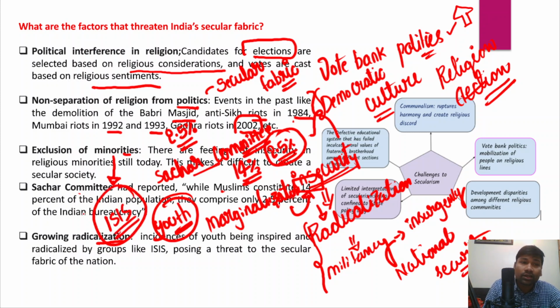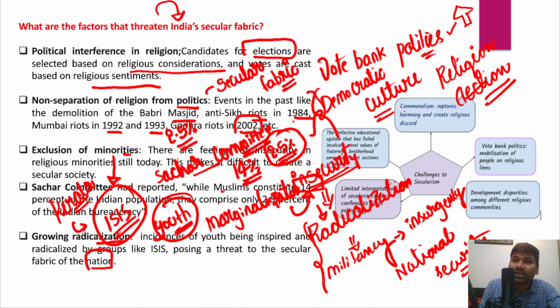And we have seen a number of youth from states like Kerala have joined the IS, right? Therefore it could threaten the secular fabric of this country, right? So these are some threats that could challenge the secular fabric of the Indian society.